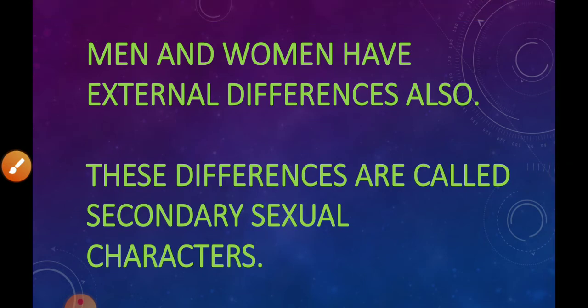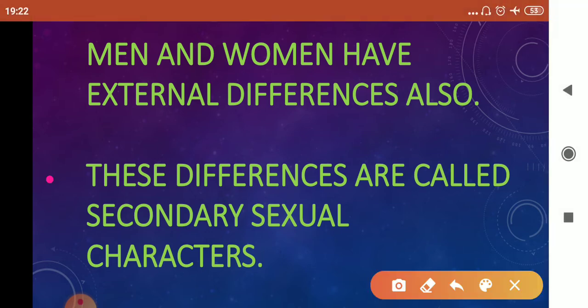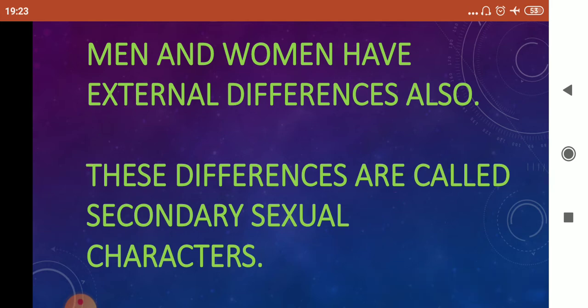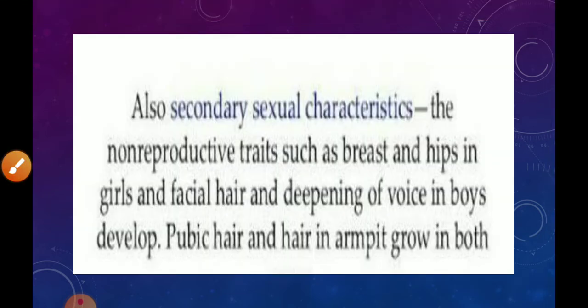Then moving on, men and women have external differences also. These external differences are called secondary sexual characters. These are the external characters by which we can identify or differentiate between a male and a female. Now let's see some secondary sexual characters.